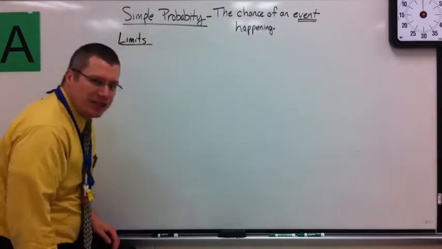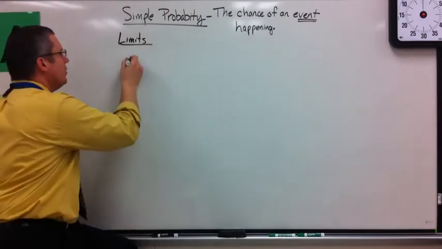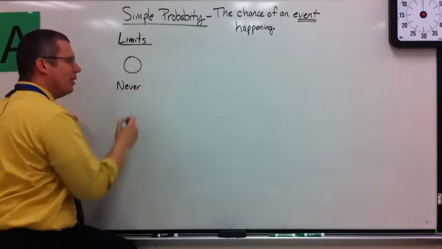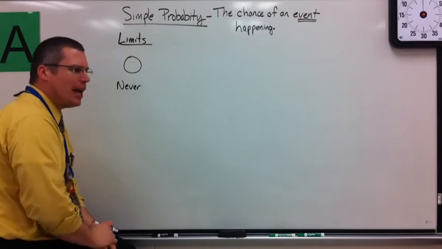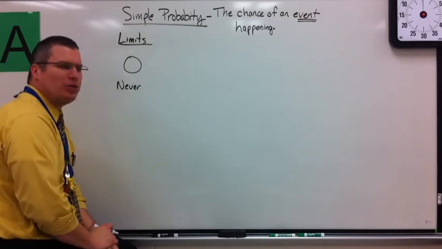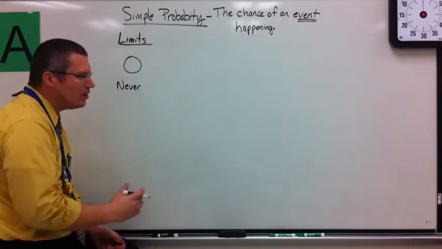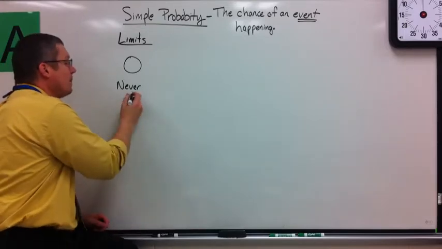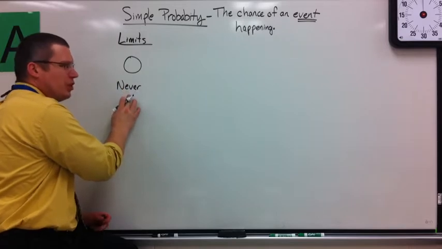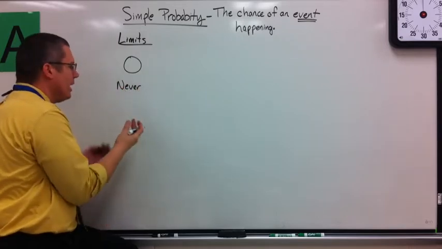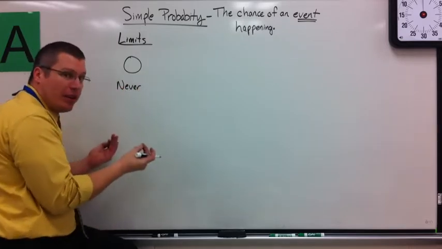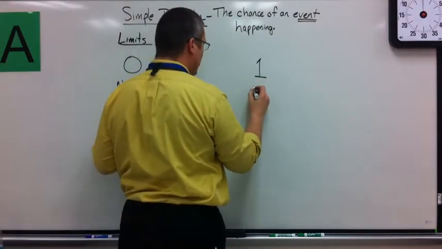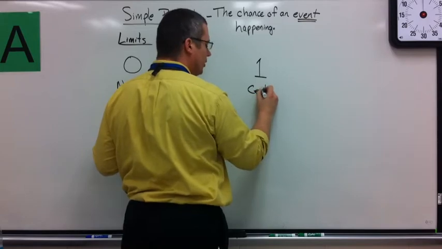The lowest chance I have of anything happening is 0. If it's 0, it means it can't ever happen. So when people say, is this going to happen, and people say, oh, 0% chance, well, that's not actually true unless we know it's actually not going to happen. So a 0% chance, or 0 as our number, can't ever happen, in theory. The highest I can have is a 1, which means it's absolute or certain to happen.